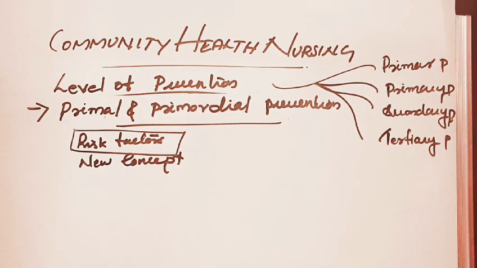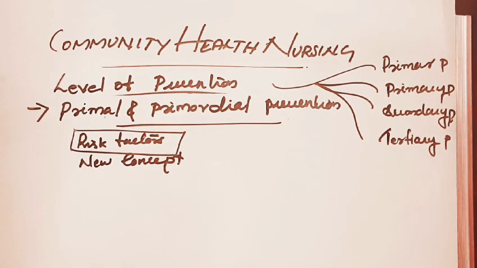It is the prevention of emergence of risk factors in population in which they have not yet appeared. The main intervention is through individual and mass health education.